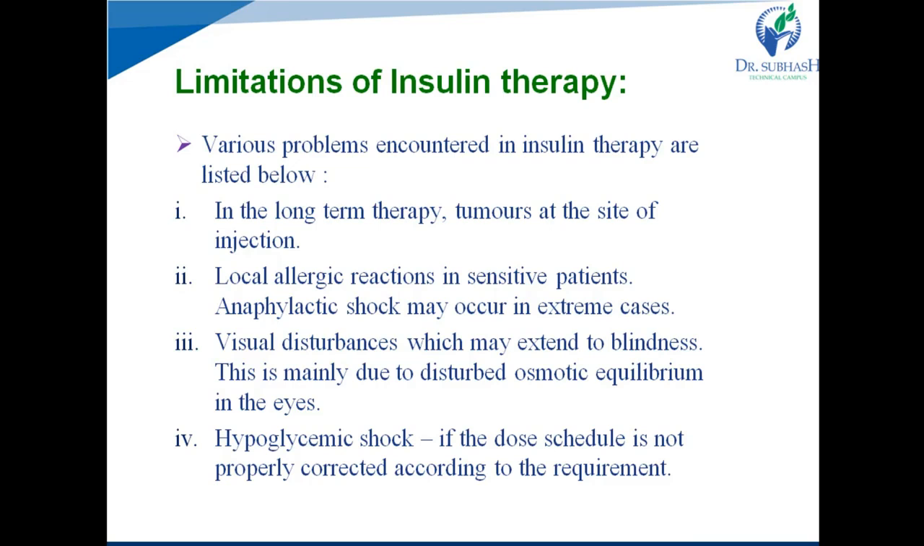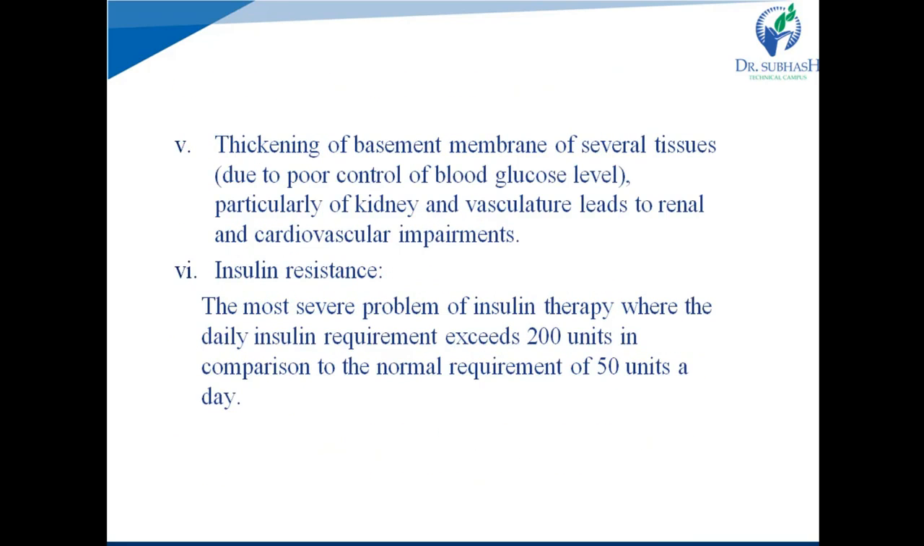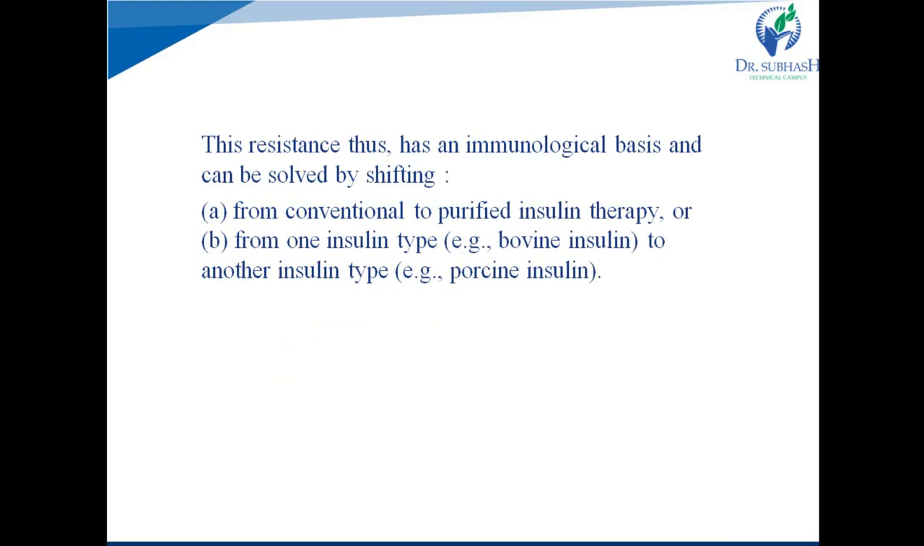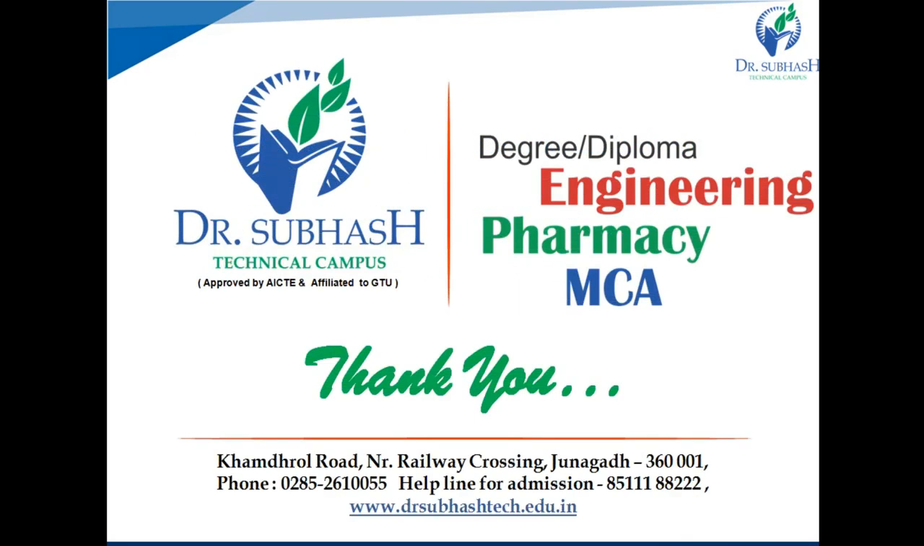insulin therapy is replaced by oral hypoglycemic agents. But in type 1 diabetes, we cannot use oral hypoglycemic agents. In type 1 diabetes, we have to use only insulin therapy with strict dietary instructions, and oral hypoglycemic agents are used in type 2 diabetes, which we will discuss in the next lecture.